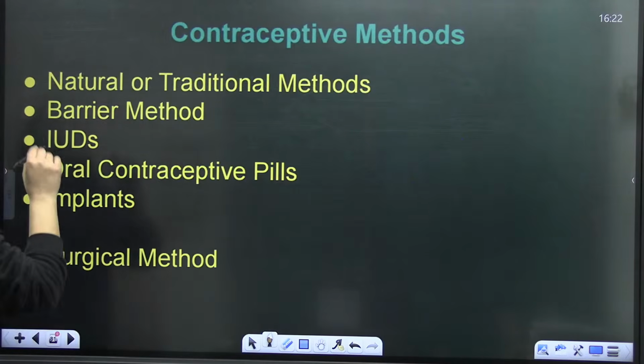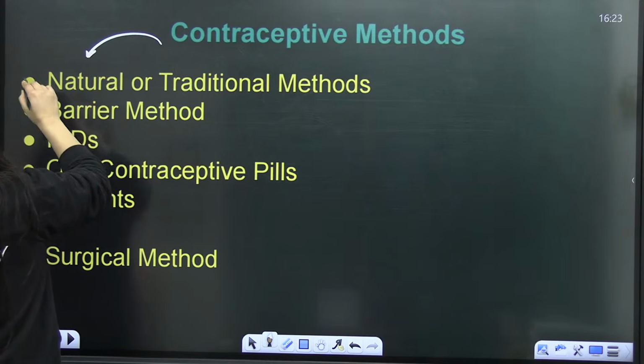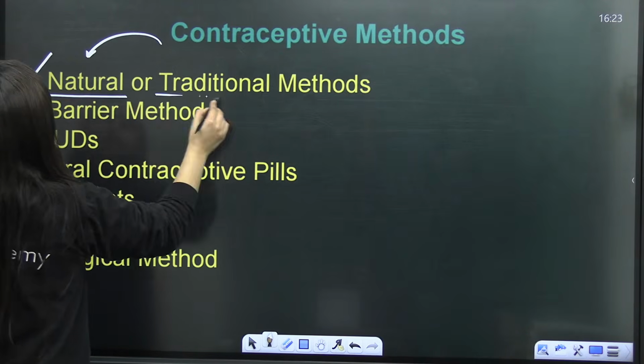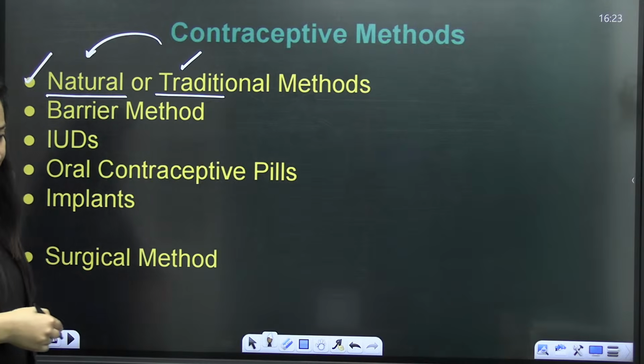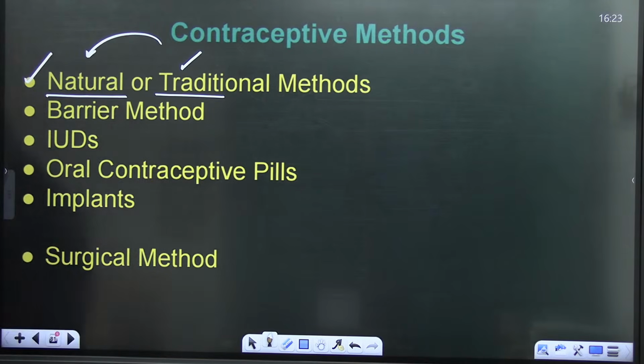Is that clear? So in contraceptive methods, what are we going to discuss? We will talk about the natural or the traditional methods, which are obviously not 100% reliable, but they will come under the temporary methods.